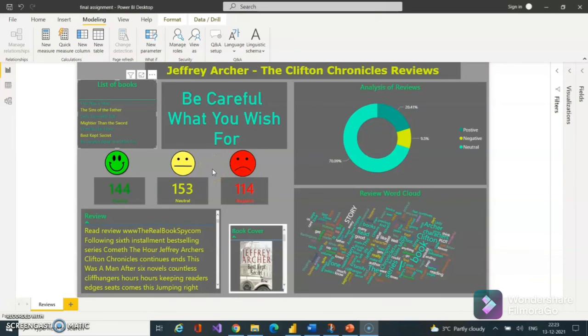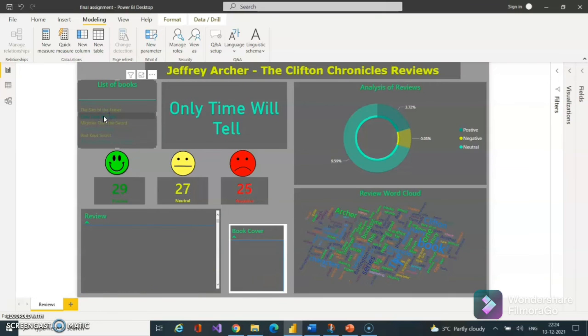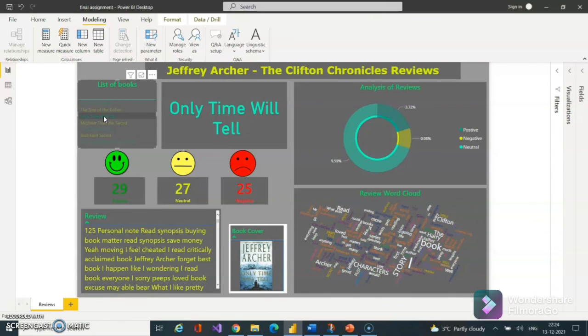Now, I will give an example by selecting a book from the list of books. As we can see, now I have not chosen any book yet. Therefore, the title which is shown is selected by the dashboard itself. But once I choose a title, I can see the title Only Time Will Tell.